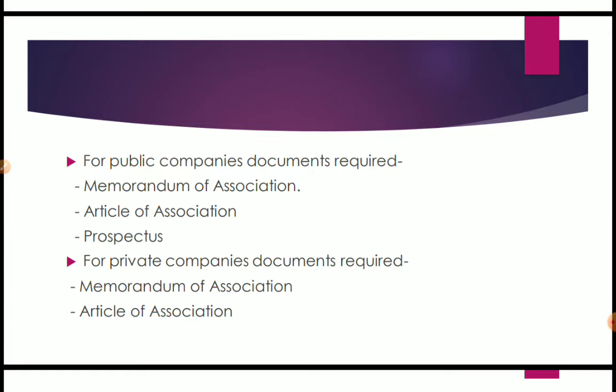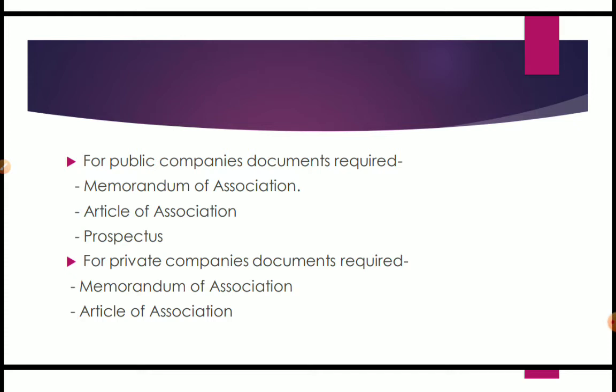Therefore, to collect money from the general public, we have to issue a prospectus in the market. But for the private company, we cannot collect money from the general public. Therefore, only two documents are required, that is memorandum of association and articles of association.